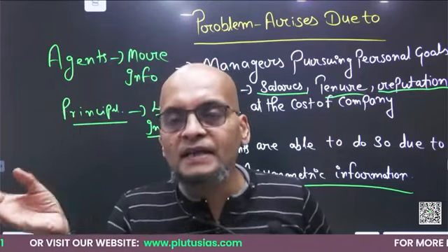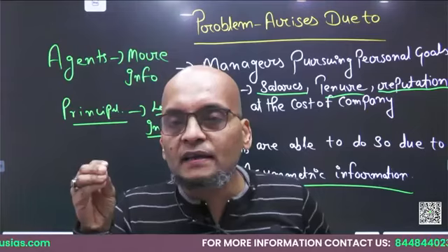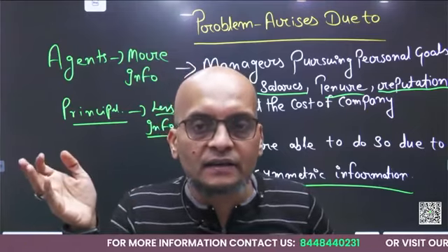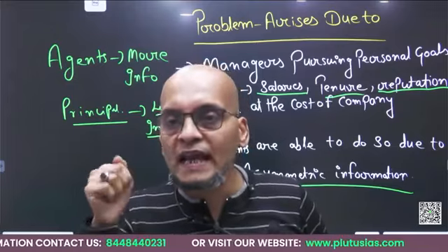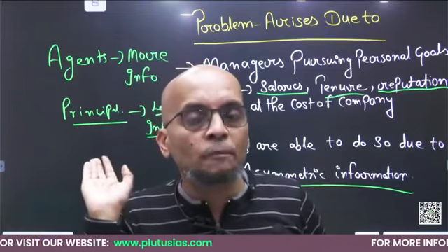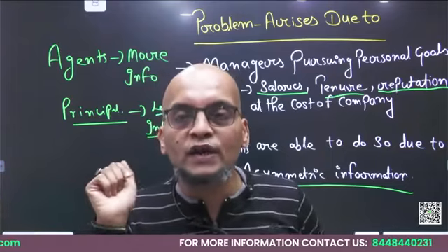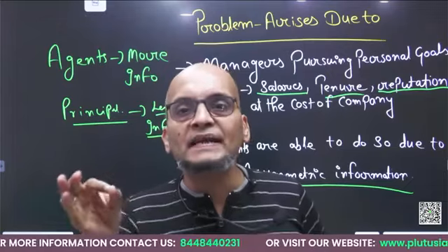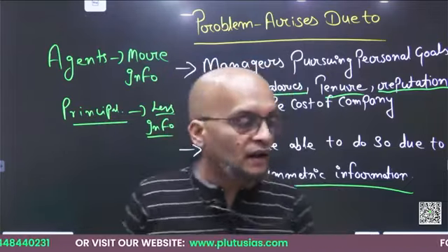See, in a multinational company or any big company or corporate, the owner cannot be aware of each and everything. It's literally very tough, practically impossible for him. So he has to rely on managers, and managers are involved in day-to-day operations, so they easily fool the owner for their own gain. For the managers, the development or growth of the company is the secondary thing. Their personal growth is the main thing. Understood?